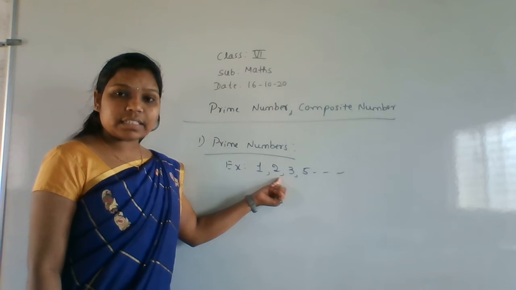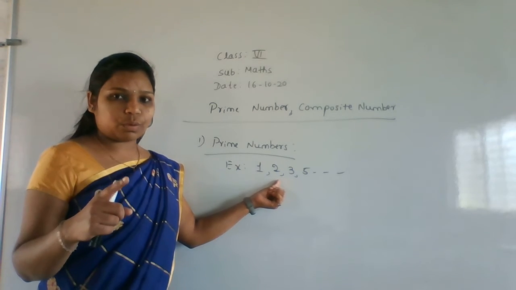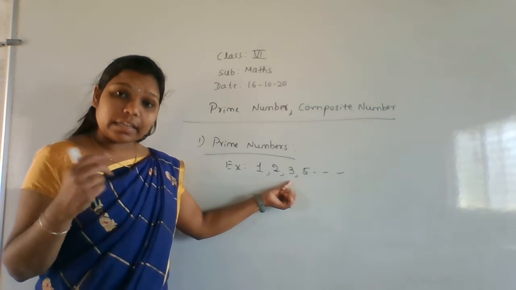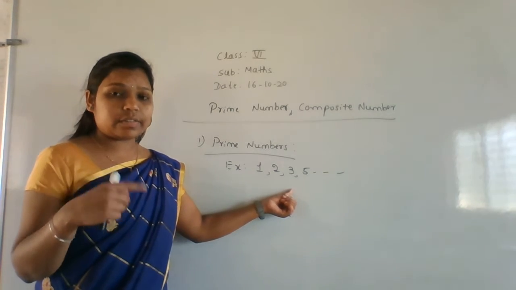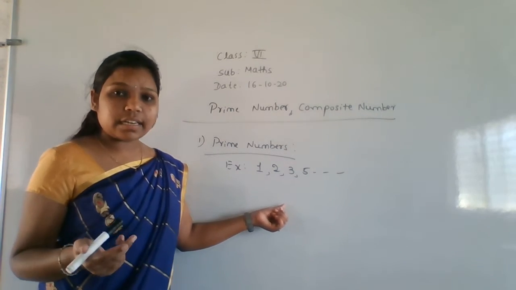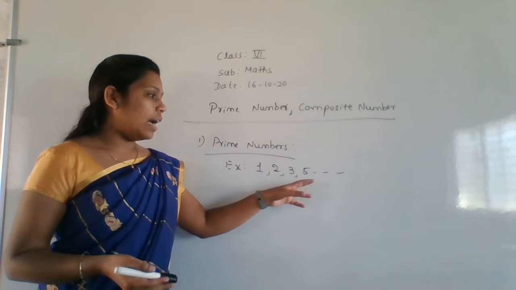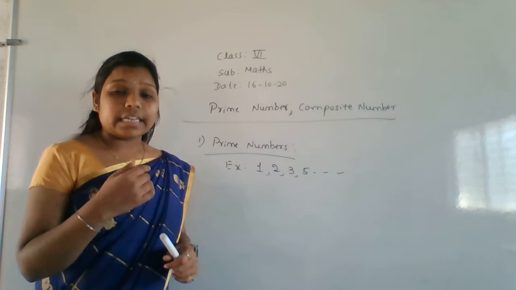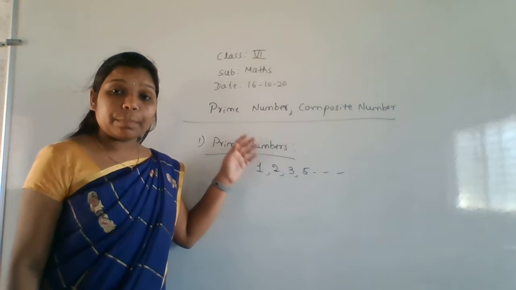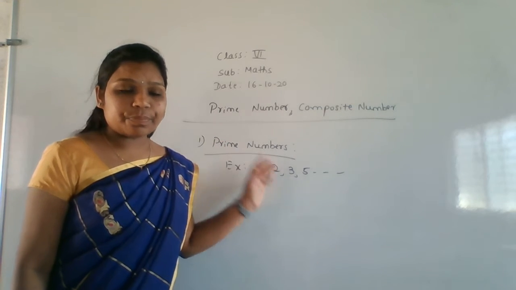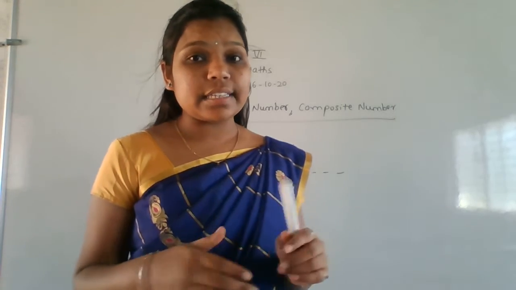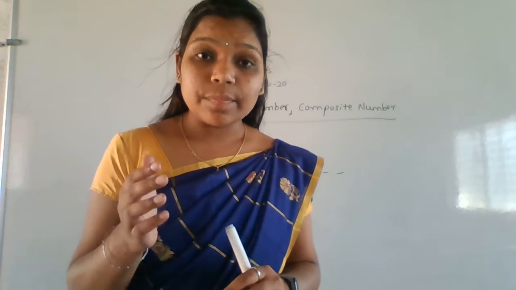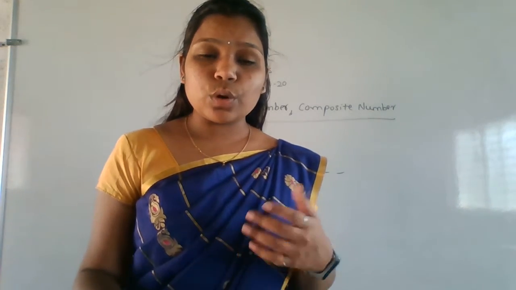See here. 2 is divisible by 2 only and 1 also. Is another number there? No. Next 3. 3 is divisible by 3 itself, and after that by 1. Is another number there which divides 3? No. And 5 is the same thing. So the numbers which are divisible by 1 and itself are called prime numbers. Getting the definition here? Okay. After that, composite numbers means all the numbers except prime numbers are called composite numbers.